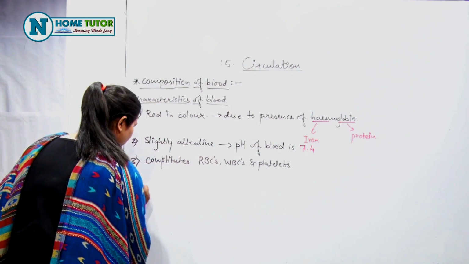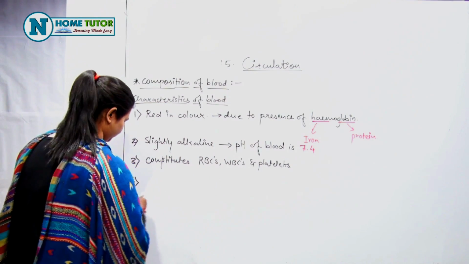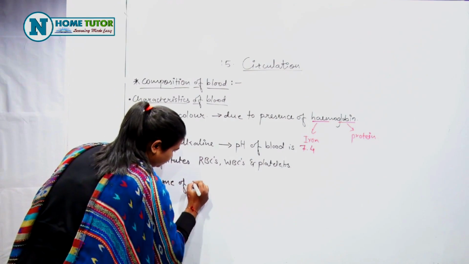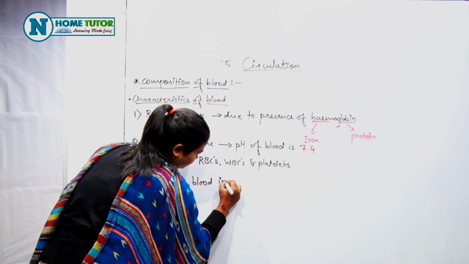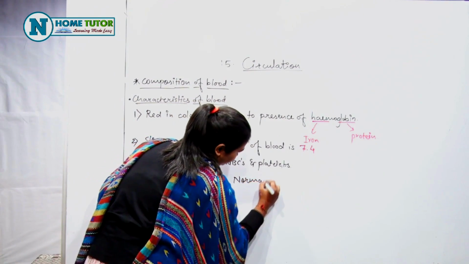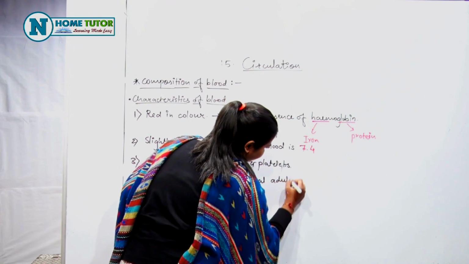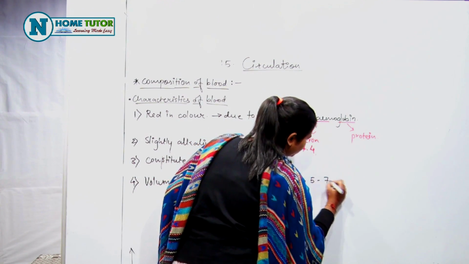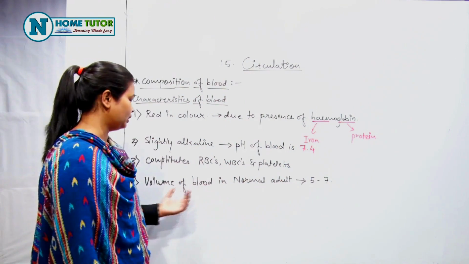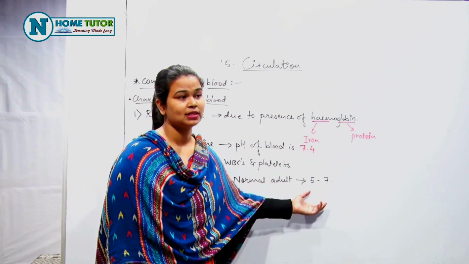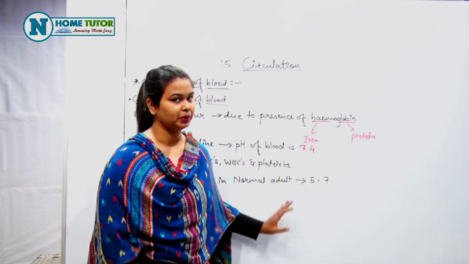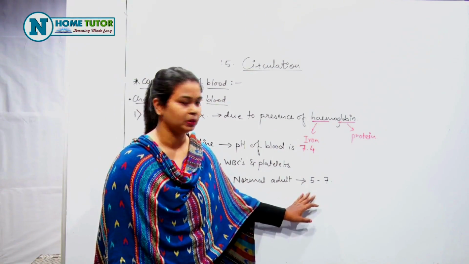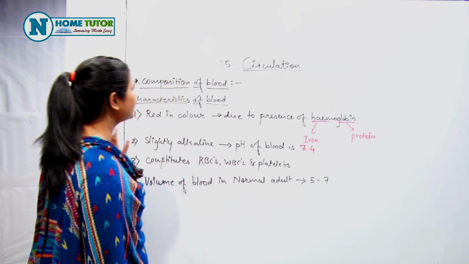Okay. Now, the fourth characteristic is the volume of blood in a normal healthy person or normal adult, which is 5 to 7 liters. Now this is the approximate amount of blood in a normal healthy person. If we look at females, blood is 4.5 to 5 liters, and in normal healthy males 5 to 7 liters of blood. These are the characteristics of blood.